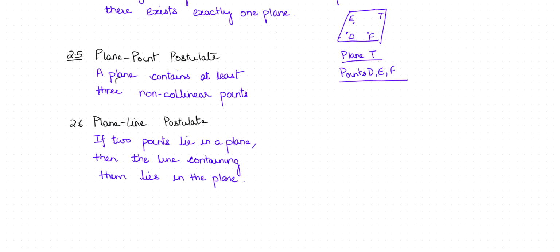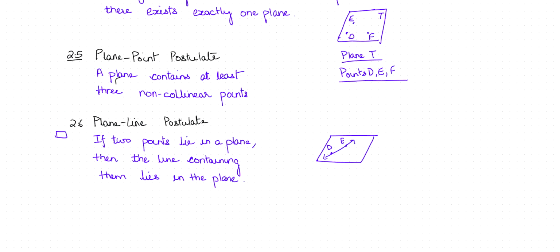The plane-line postulate says if 2 points lie in a plane, then the line containing them also lies in the plane. So this is a plane, and if 2 points here lie in the plane, these are the 2 points D and E, then the line containing them also lies in the plane.